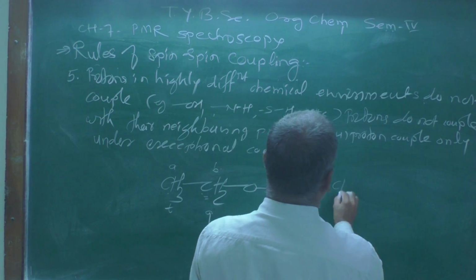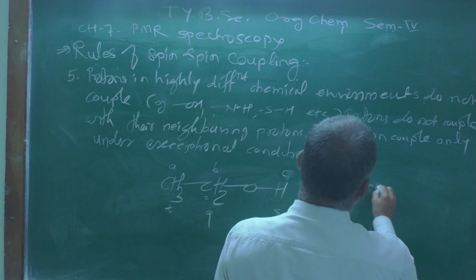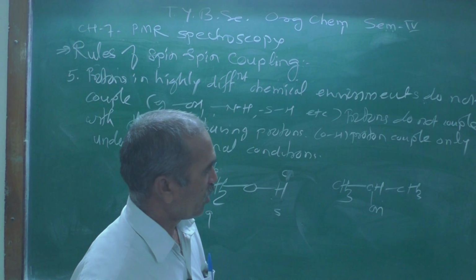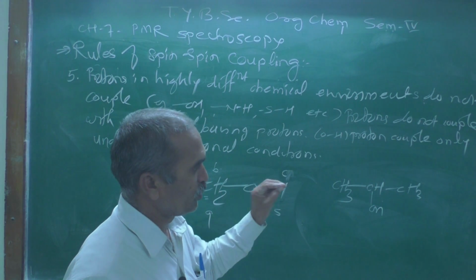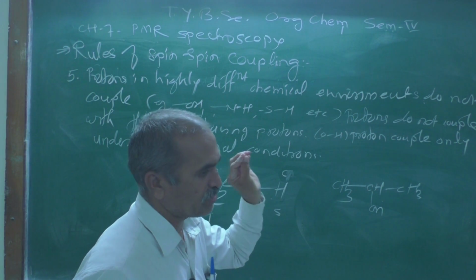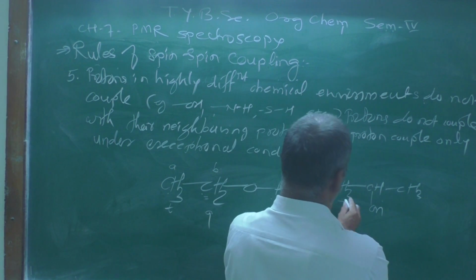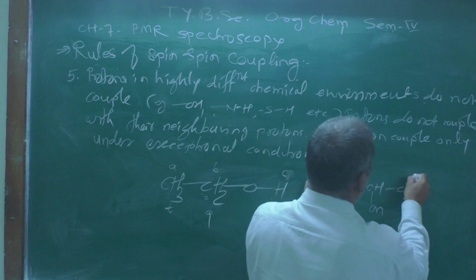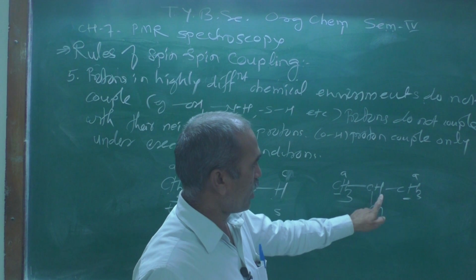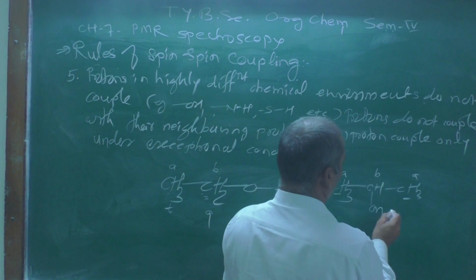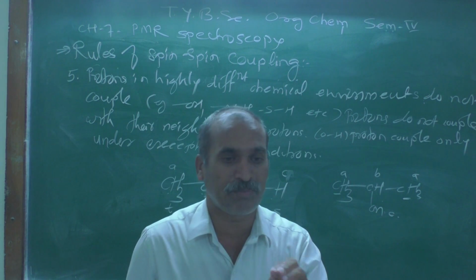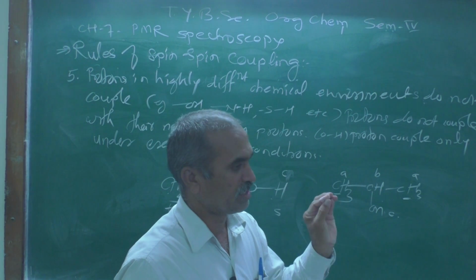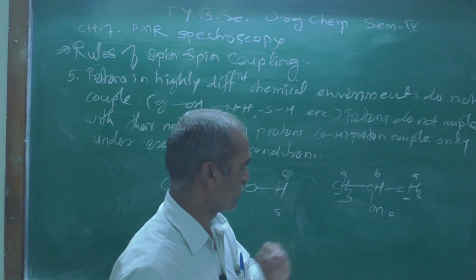Suppose here CH3, then CHOH, and this CH3. Now tell me, how many signals do you get in a PMR spectrum at low resolution? Look at this methyl group and this methyl group. Are they identical? Yes, they are identical. So they will give proton A, and this proton will give B, and this one will be C. Means there are three different protons, therefore three PMR signals will be observed in this case.